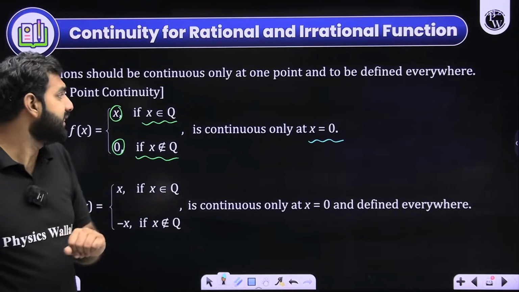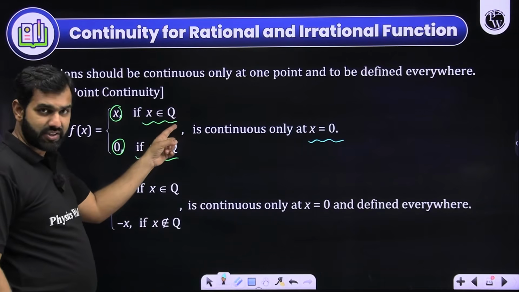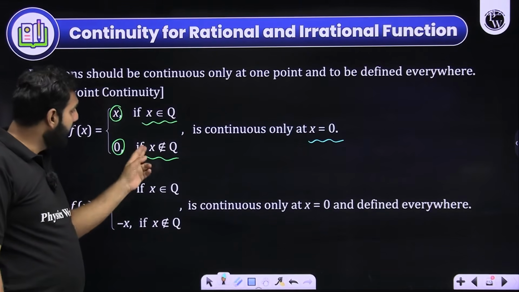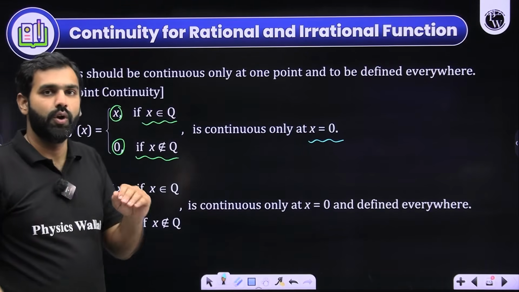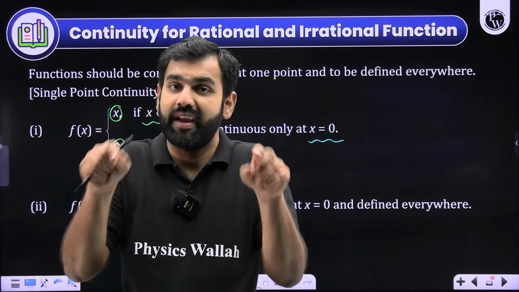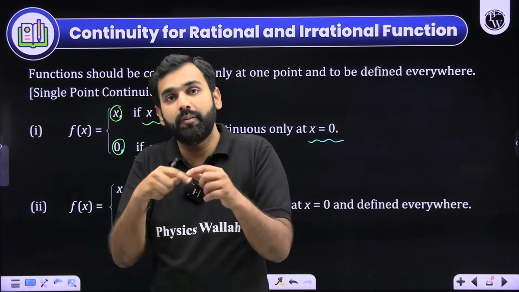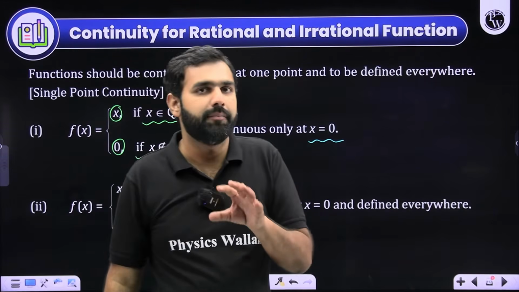Sir, if x is 0, in that case, when x is rational, then also it is 0. When it is irrational, then also it is 0. So in the neighborhood of that rational, there will be irrational numbers. In the neighborhood of those irrational numbers, there will be rational numbers. So around 0, it will be 0. Did you get my point very clearly?